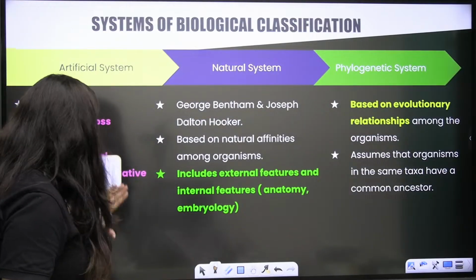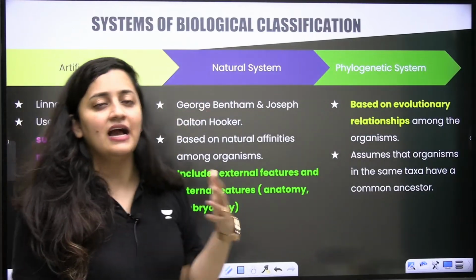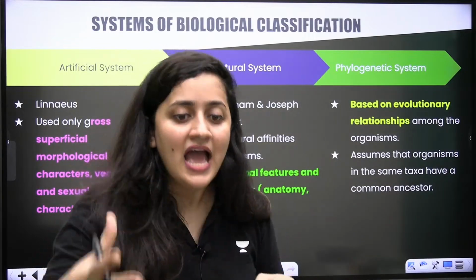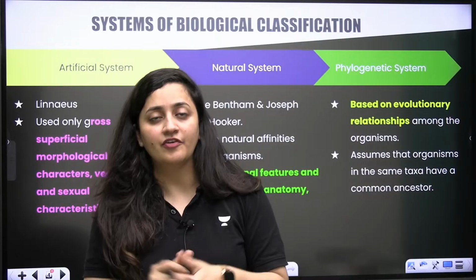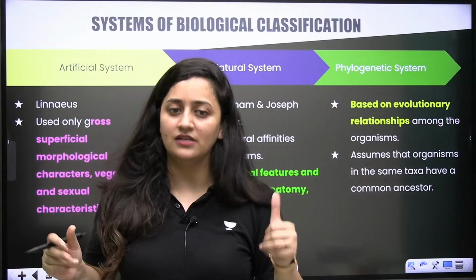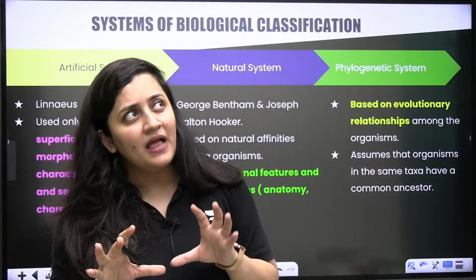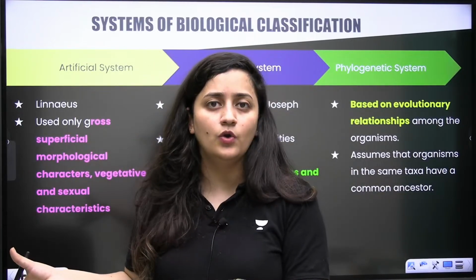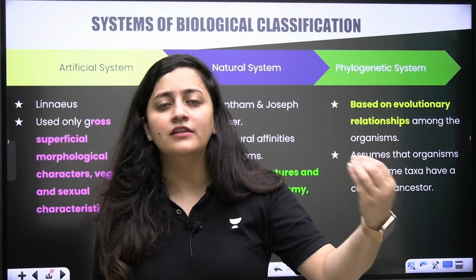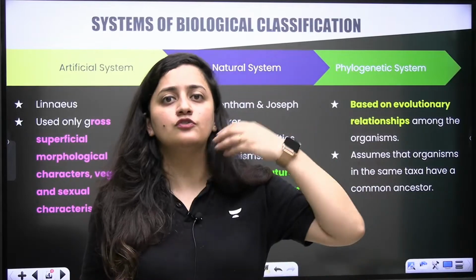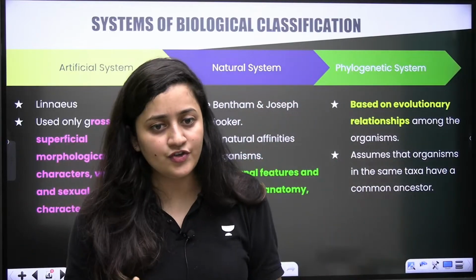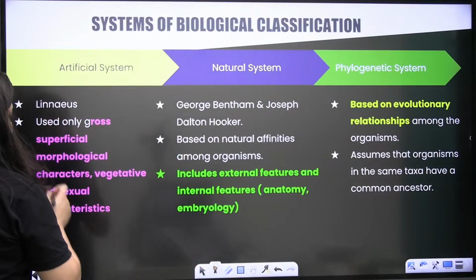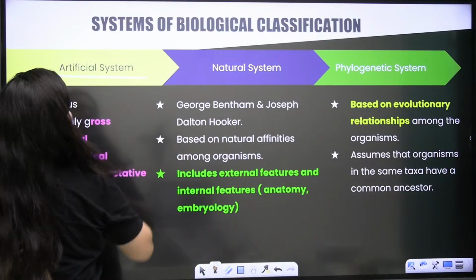But before starting it, let's talk about a few systems: the artificial system of classification, natural system of classification, and phylogenetic system of classification. This is what we need to discuss first. I think in the chapter Biological Classification, even in The Living World, I have already explained numerical taxonomy and cytotaxonomy, but here we are also going to revise it. First of all, we will talk about the artificial system.